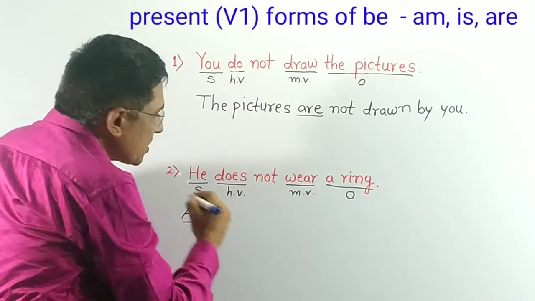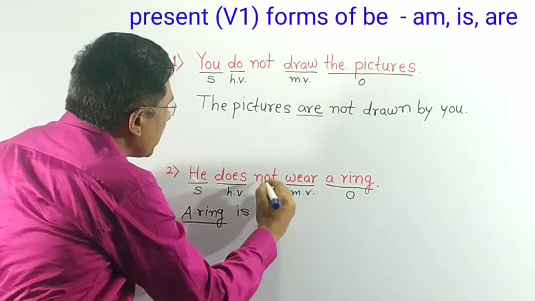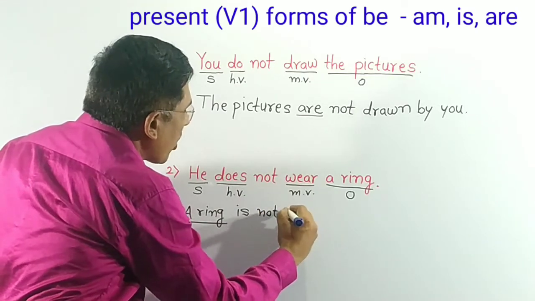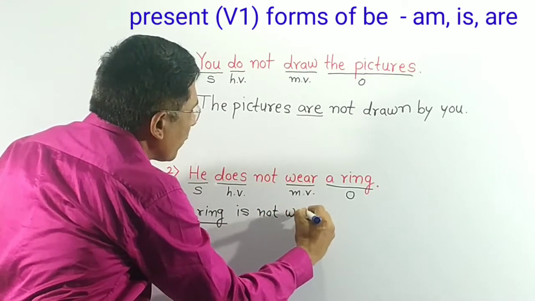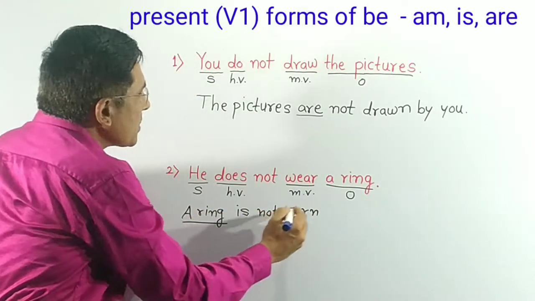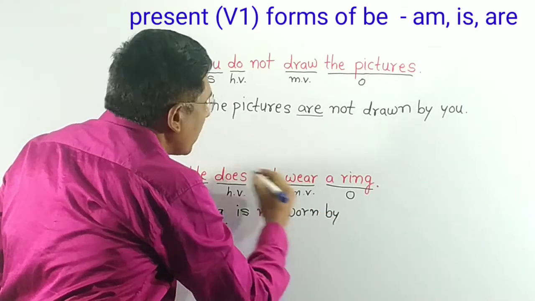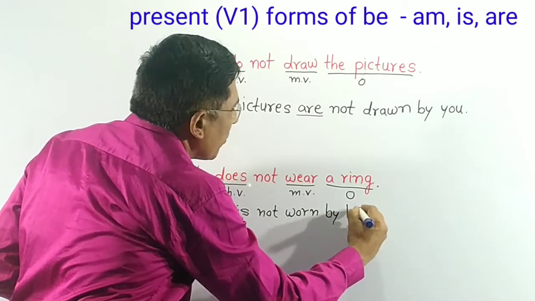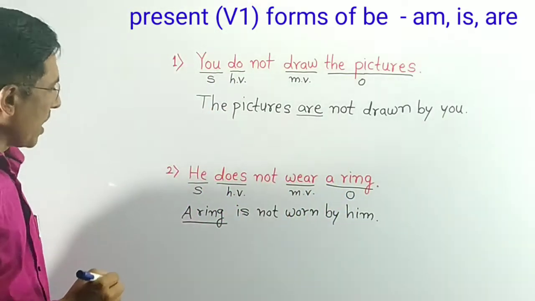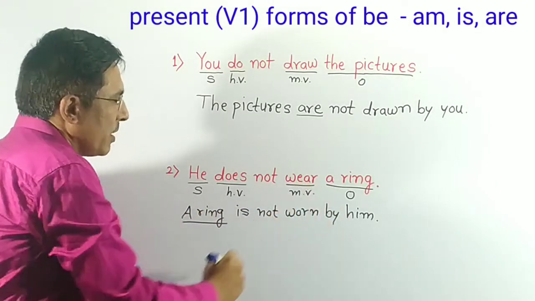Here the subject is singular, so take is. A ring is not. The past participle form of wear is worn. A ring is not worn, preposition by, and he becomes him. This is our answer. A ring is not worn by him.